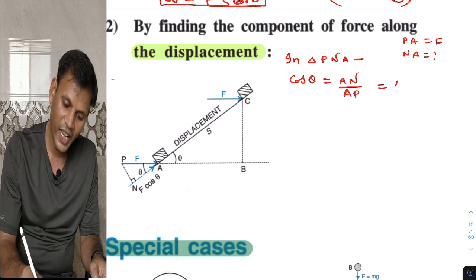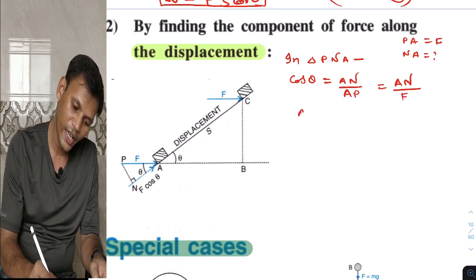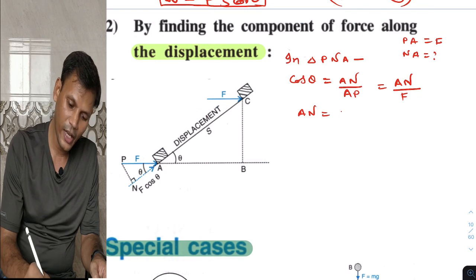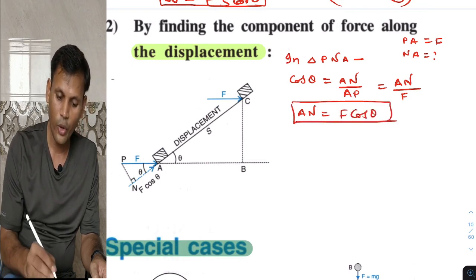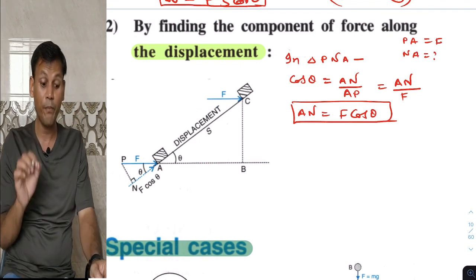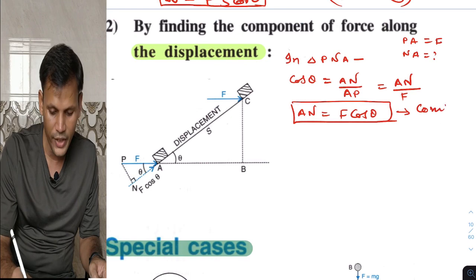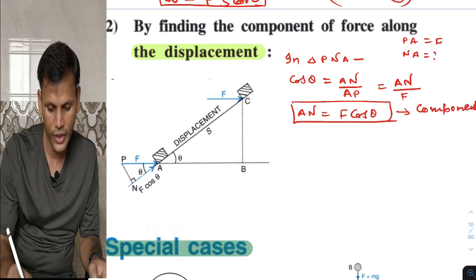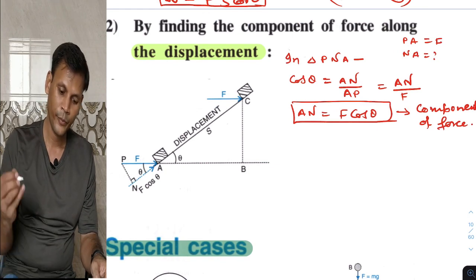So AN is to be found out and AP is F. So again AN will be F cos theta. Now AN is what? It is the component of force.